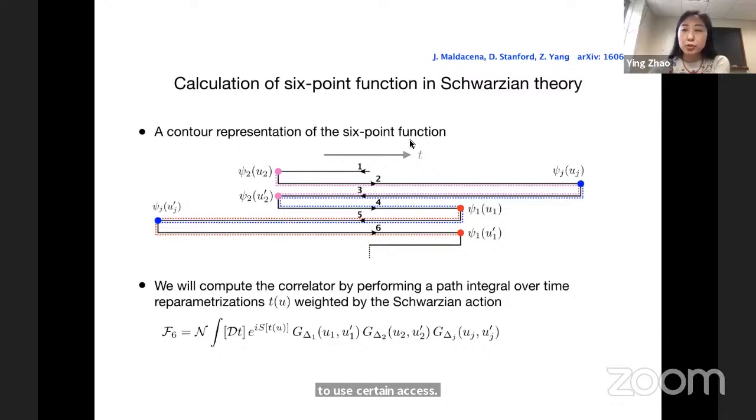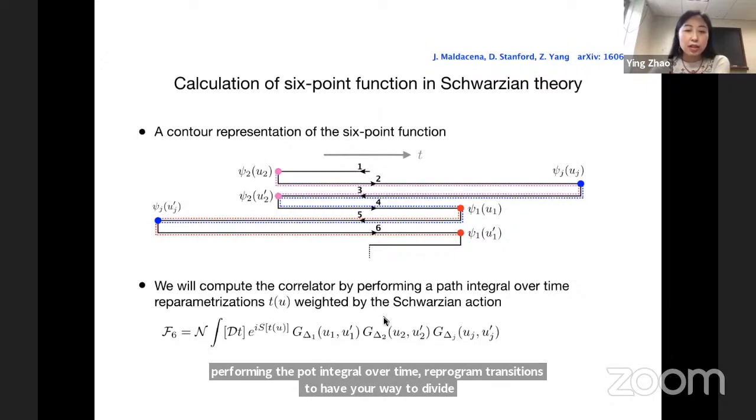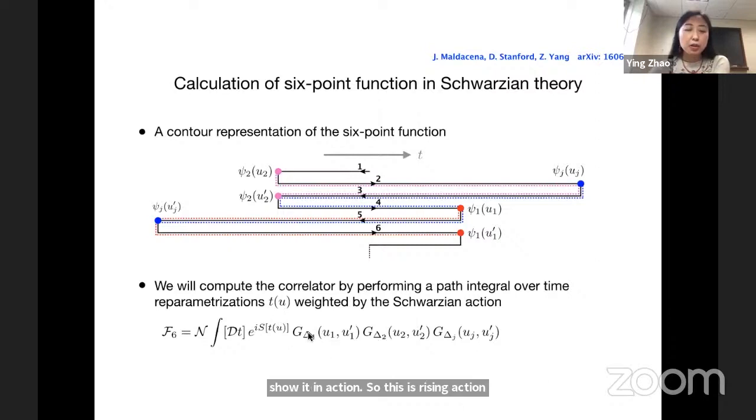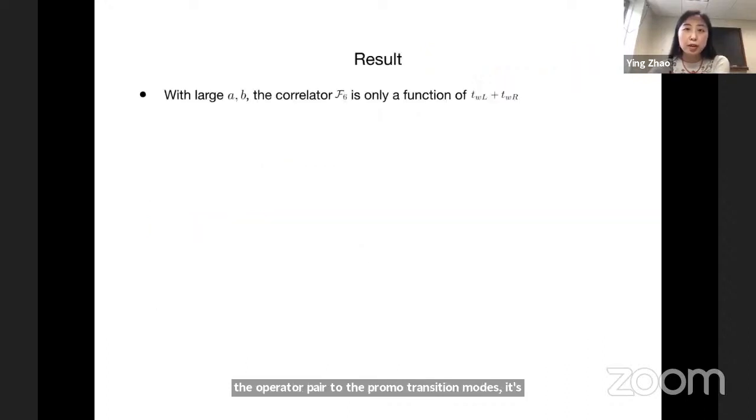For more details, you can either look at our paper or look at the original paper on the 4-point function. Roughly speaking, we compute the correlator by performing the path integral over time reparameterizations t of u weighted by the Schwarzian action. So this is the Schwarzian action. These are the coupling bilocals representing the coupling between the operator pair and the time reparameterization modes. The details are in the paper. And here I will only give the result. There are various properties of the result that I hope you can pay attention to. First of all, we take A, B large.